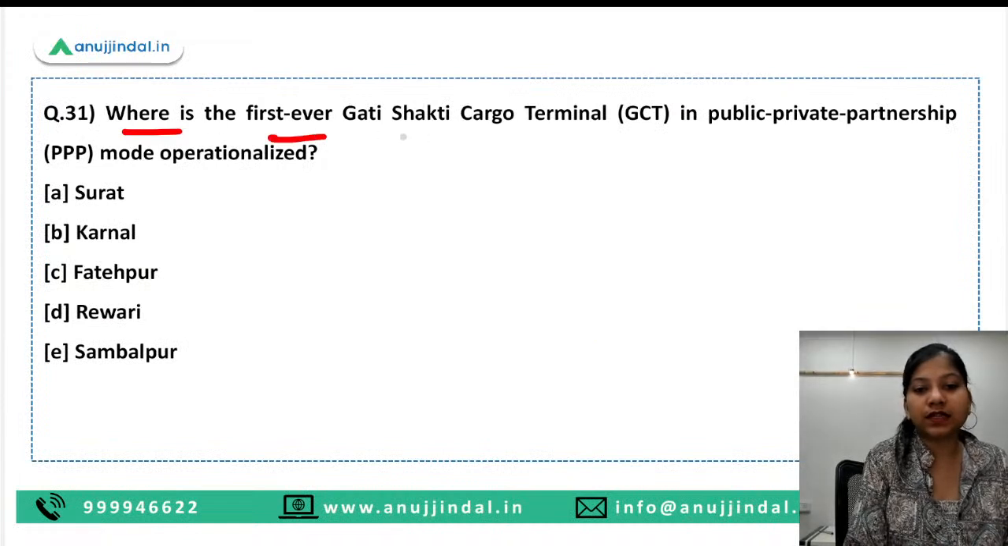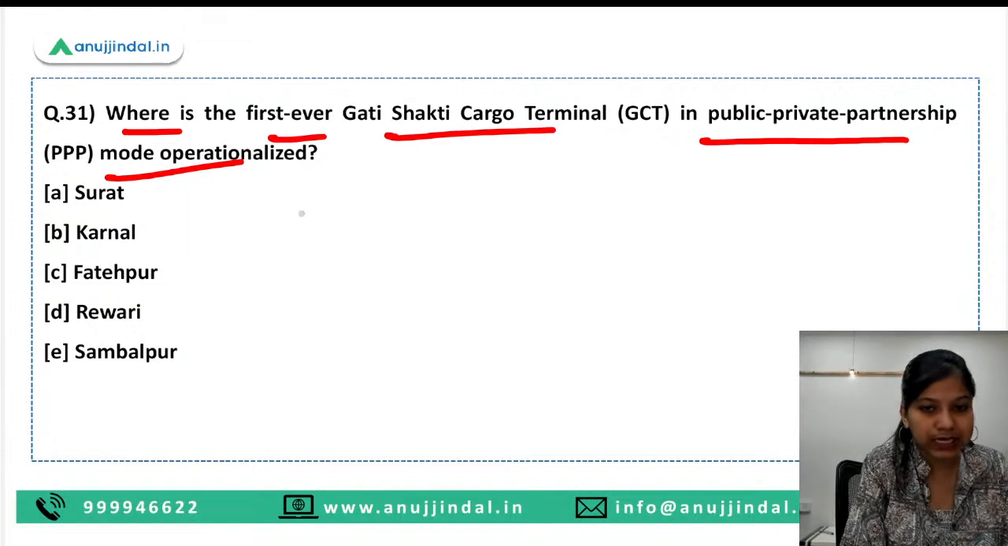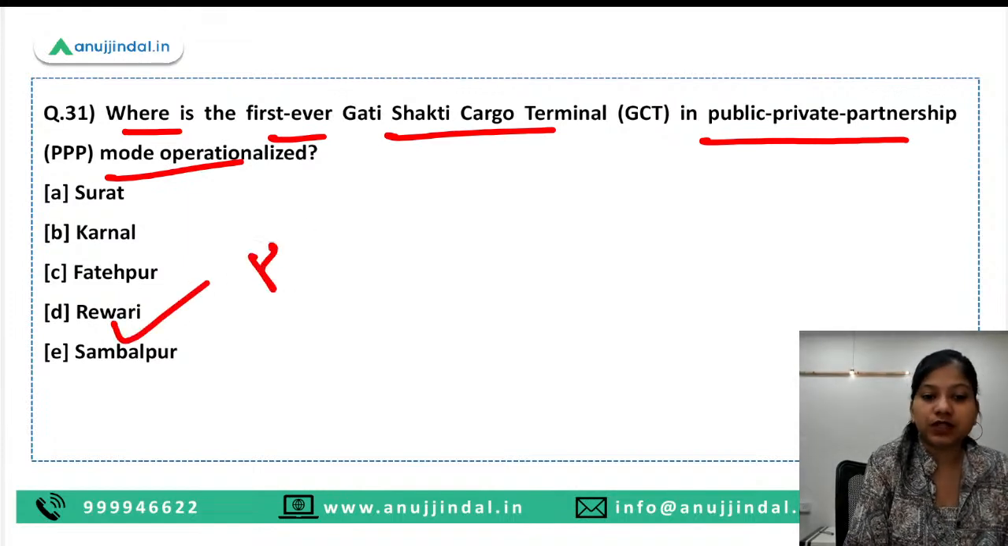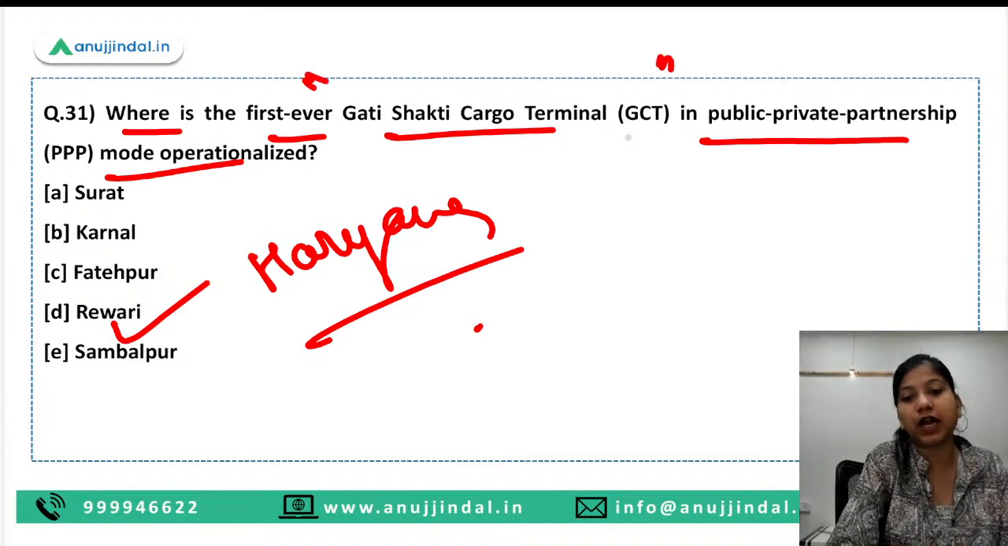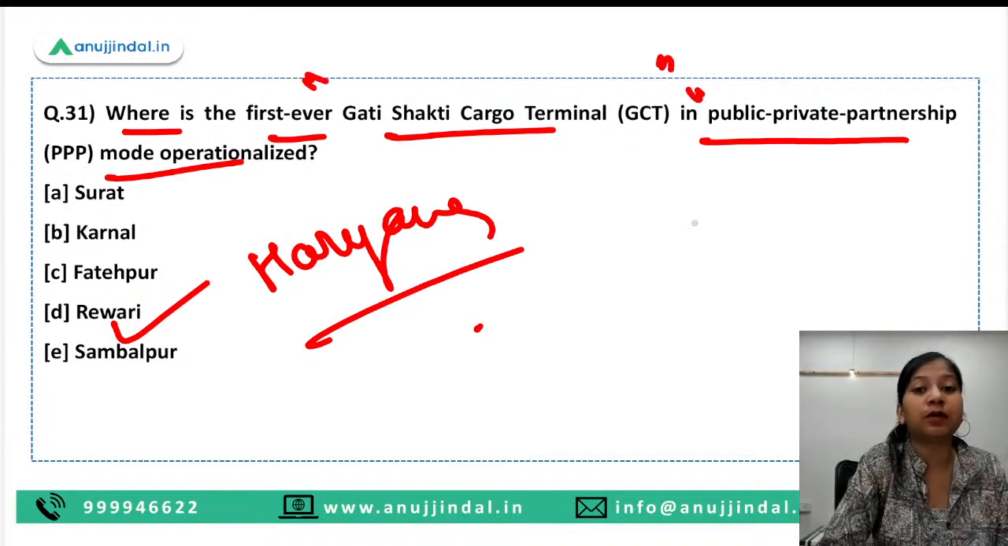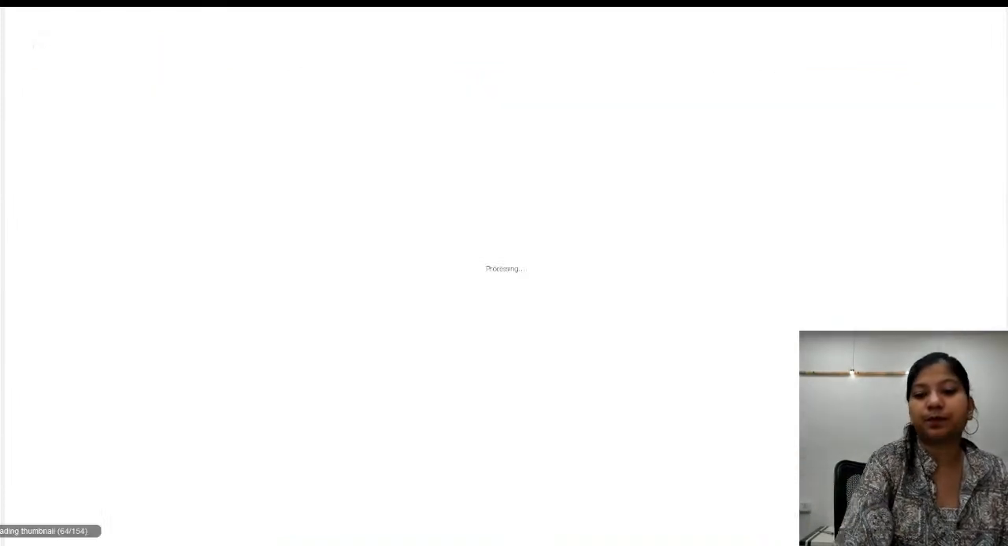Where is the first ever Gati Shakti cargo terminal in public-private partnership mode operationalized? So here Rewari, which is in Haryana, is the right answer. So it is the first Gati Shakti cargo terminal in the PPP model which has been established and operationalized.